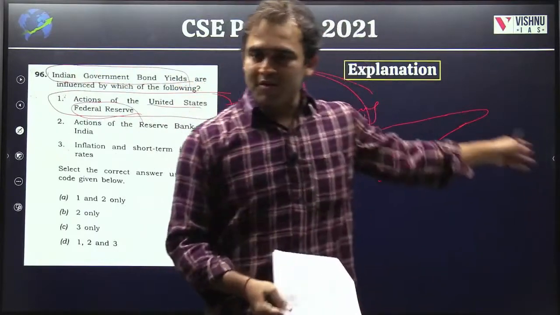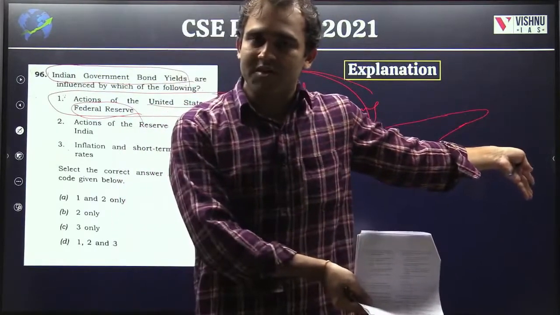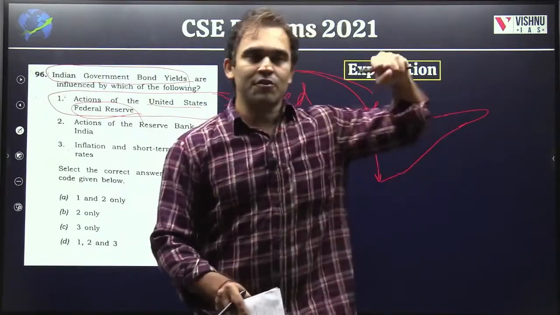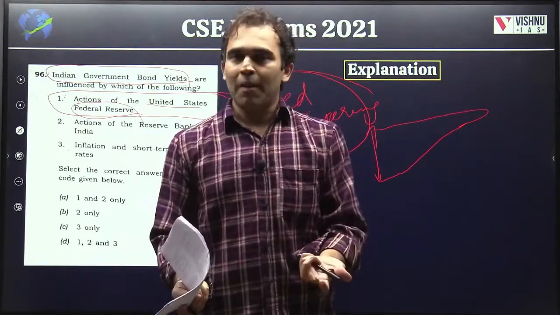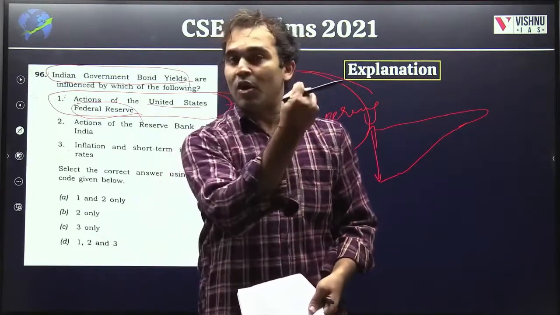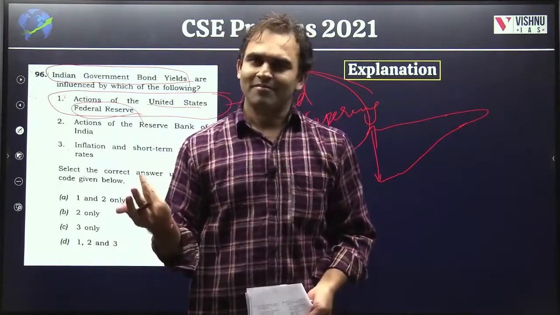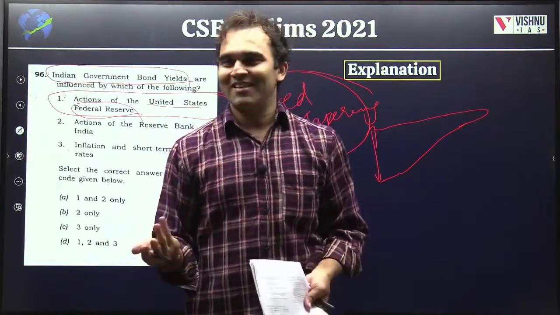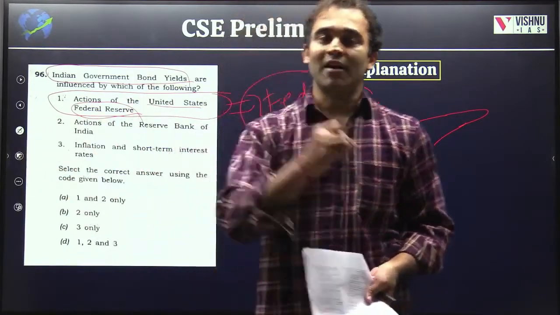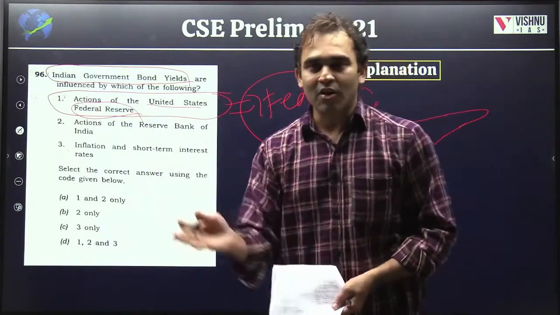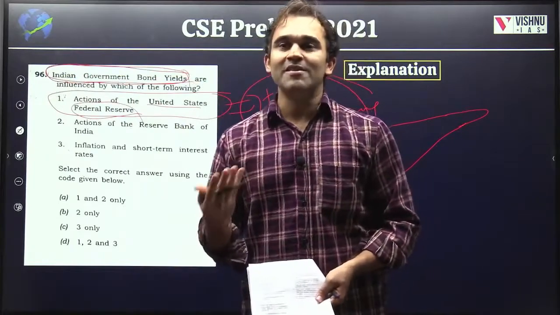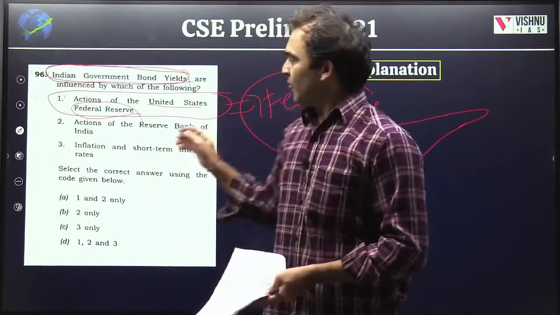Why? Because of those extra dollars that I've just discussed in the earlier question: the US Federal Reserve has dumped dollars in the economy. If those dollars are being sucked out, what will happen? There will be a flight of dollars from the market. It may sound technical, but it's a basic thing. Because free dollars have come into emerging markets like India, if the dollars are now leaving, it will have an impact on Indian government bond yields as well. Investors are going away because of Fed tapering.